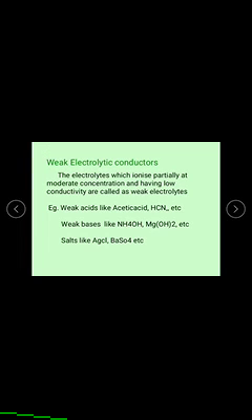Next, weak bases like ammonium hydroxide, magnesium hydroxide, etc. Salts like silver chloride, barium sulfate. These are all weak electrolytes, and they ionize partially at moderate concentrations and also have low conductivity in nature.